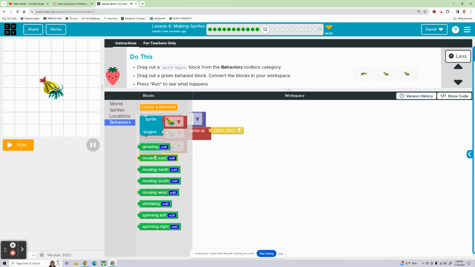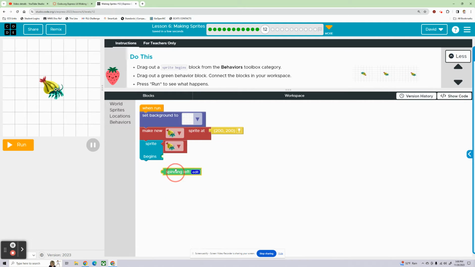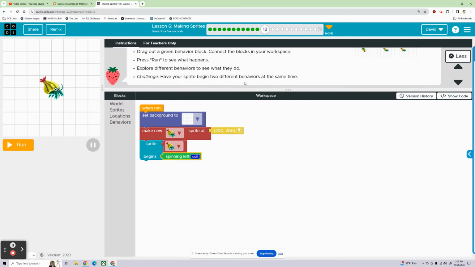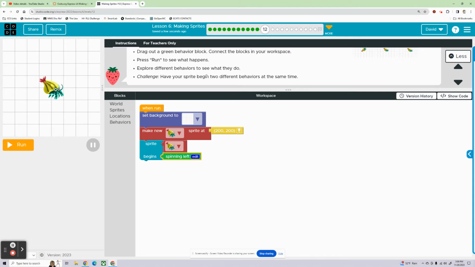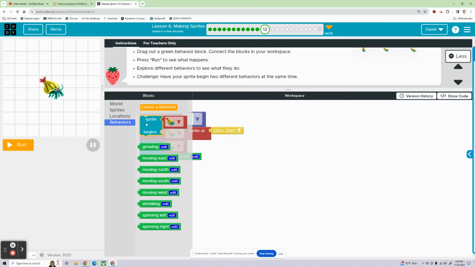What do we want him to do? Let's make him spin left. And connect it, press run, explore different behaviors. Challenge: have your sprite begin with 2 different behaviors at the same time. Ooh. All right, so that just makes him spin left. Let's try this multiple behavior thing.